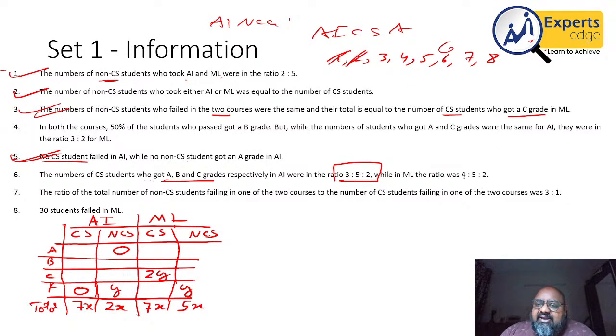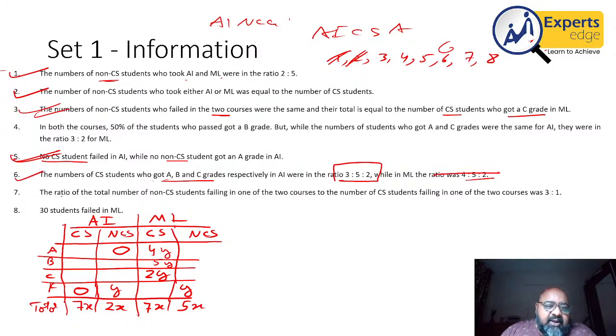While ML is in the ratio 4:5:2. Okay, we know that in ML, CS students who got grade C was 2y, and since this ratio is 4:5:2, this will be 4y, this will be 5y, and this will be 2y. Right, 4:5:2 ratio. So this part is also used. Point 6 is almost done. One part is left.